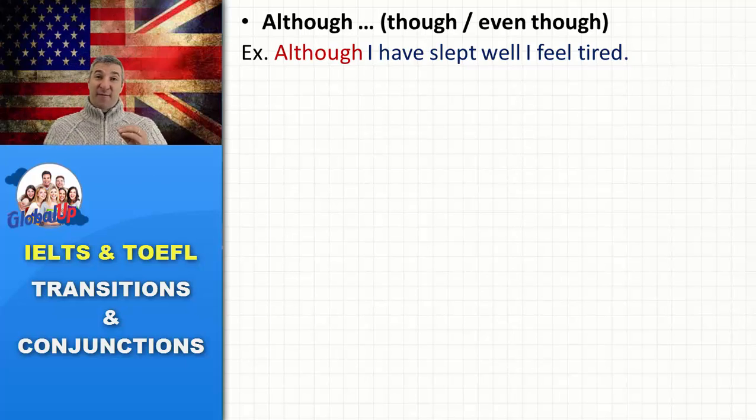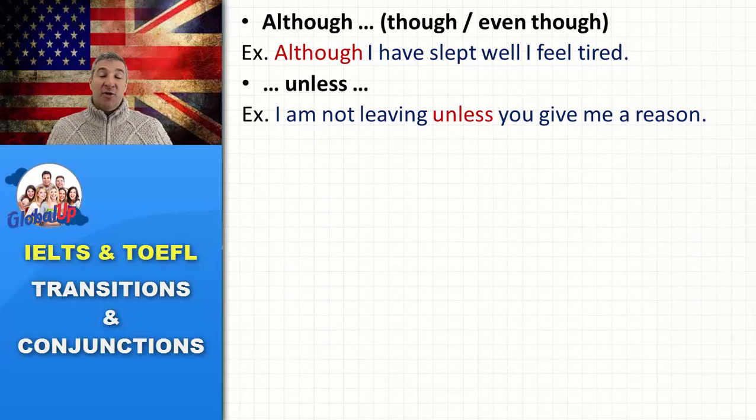I have slept very well, but I feel tired. Although I have slept very well, I feel tired. Or I feel tired, though I have slept very well. Even though I have slept, even though is used to emphasize. Okay, so it's an emphasis. So you say, even though I have slept well, I feel tired. Even though. Okay.